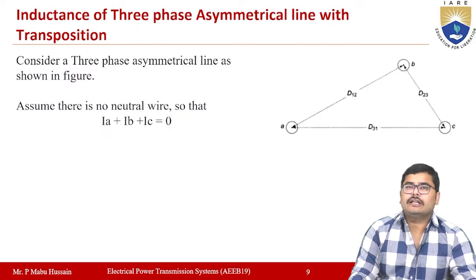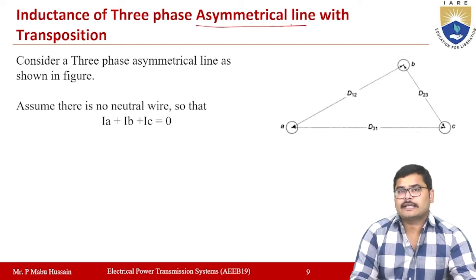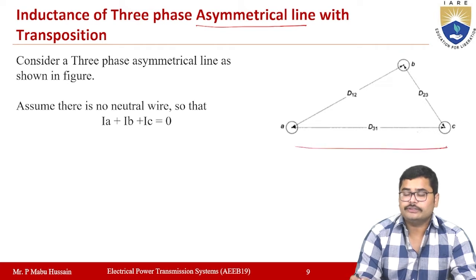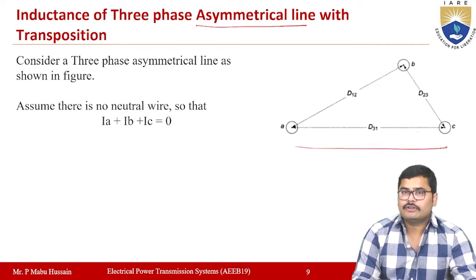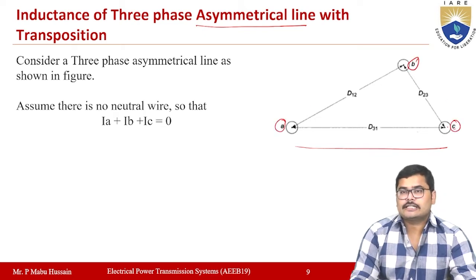Now let us determine the inductance of a three-phase asymmetrical line with transposition. After transposition, if you determine the inductance of an asymmetric line, how will the inductance value be? So let us see. Consider a three-phase asymmetric line as shown in this figure. In a three-phase asymmetric line, you will observe three conductors A, B, C, such that the distance between any two conductors is not the same.